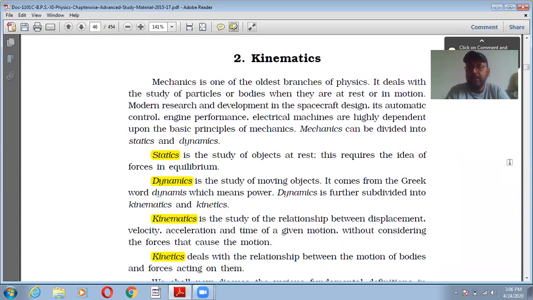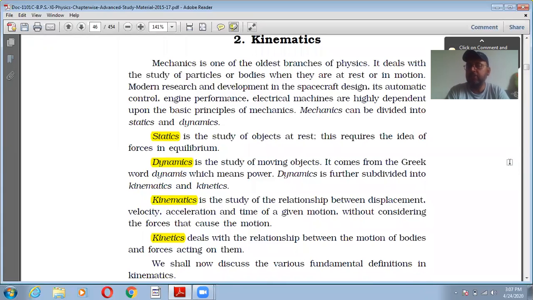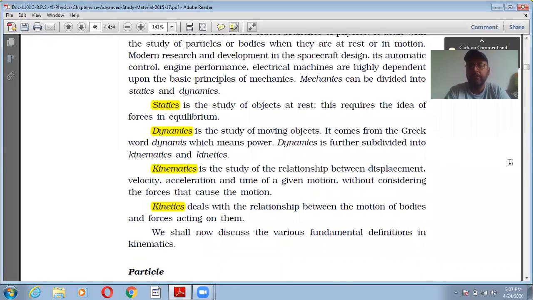Kinematics stands for the study of the relationship between displacement, velocity, acceleration and time, without considering the forces that cause the motion. It means that kinematics is that branch of physics which deals with the study of motion without considering the cause of the motion, right? And kinetics deals with the relationship between the motion of bodies and the force acting on them. This is the difference between kinematics and kinetics.